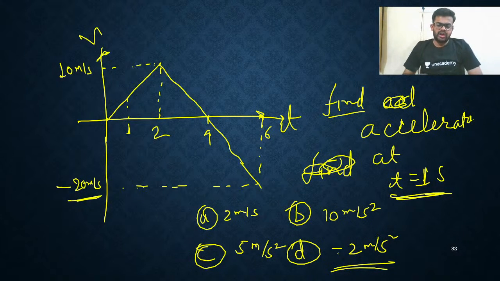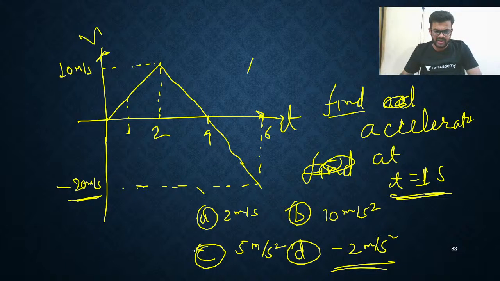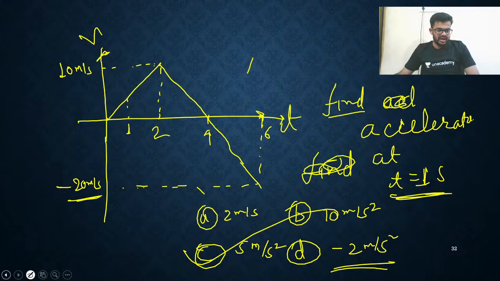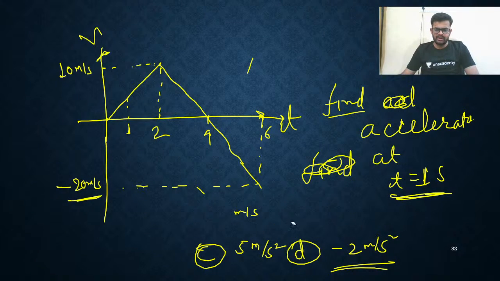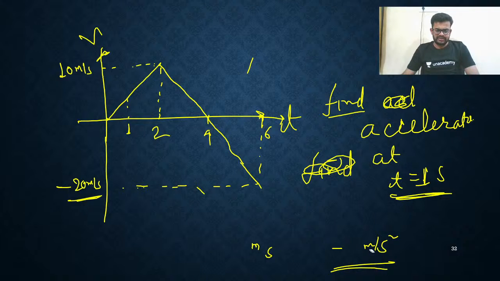So, my dear friends, all of you got the answer. What should be the answer for this question? Acceleration is just the slope, and I told you how to find the slope of a straight line. I asked you at t equal to 1 second. Listen, I'm solving. The answer is 5 meter per second square. This time was enough for you. I expected the answer before that, but okay. So let us solve it.